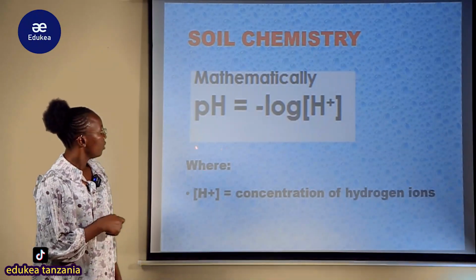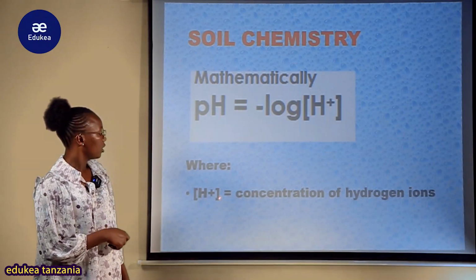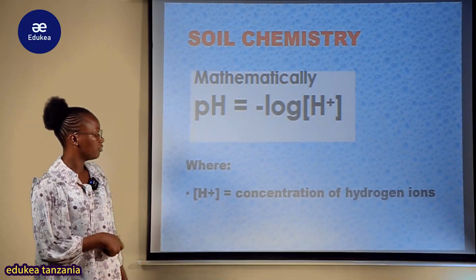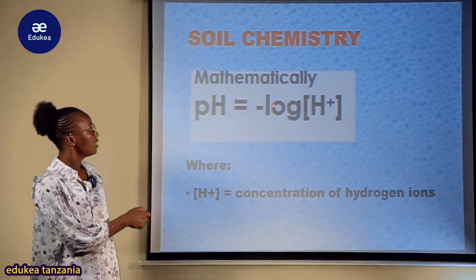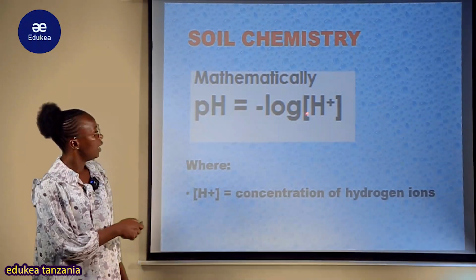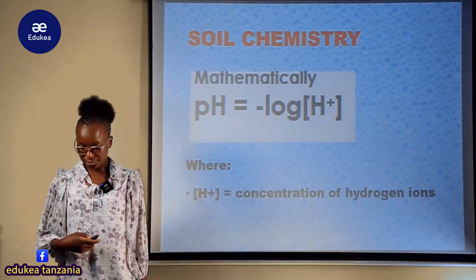Now we have here our formula, whereby this concentration of H positive is the concentration of hydrogen ion. So this one is log, this one is pH ambayo ndio soil pH. This one is the concentration of hydrogen ion.